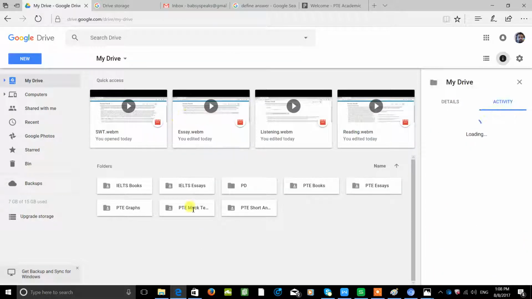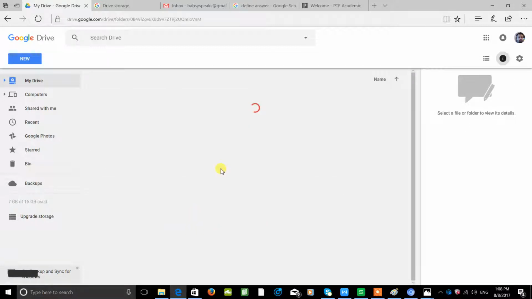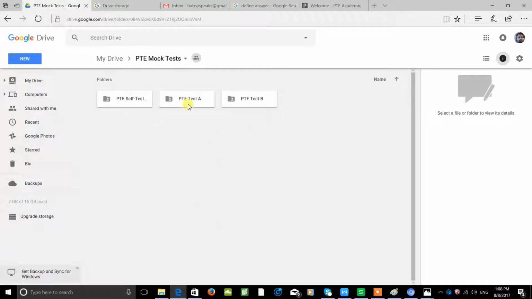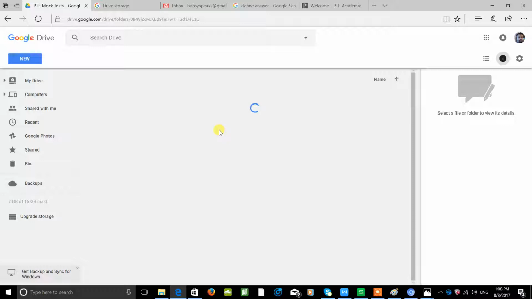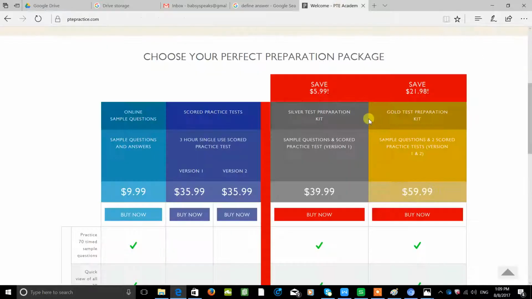The PTE mock test folder is one of the most important folders. Here you can see there are test A and test B, and these tests are the actual PTE tests that you can access from the website ptepractice.com. So version 1 is test A, version B is test B.